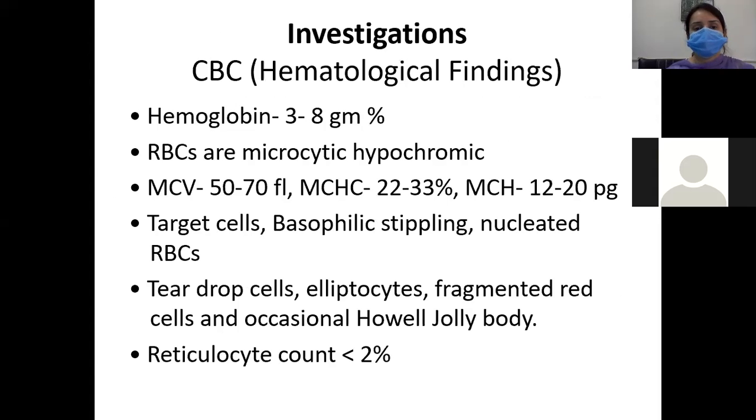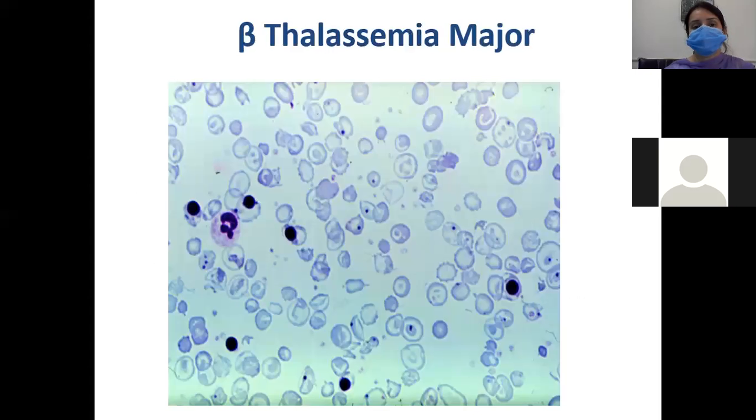First of all, we will do the complete blood count, in which we will see the hemoglobin levels will be 3 to 8 gram per deciliter, and the red blood cells will be microcytic hypochromic, and MCV will be 50 to 70, and MCH and MCHC are also decreased. We will also see target cells, basophilic stippling, and NRBCs, teardrop cells, anisocytosis, fragmented cells, and occasionally we can also see Howell-Jolly bodies. The reticulocyte count will be less than 2%.